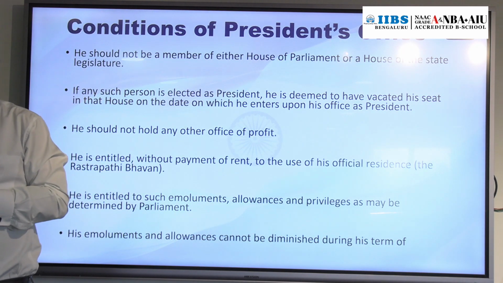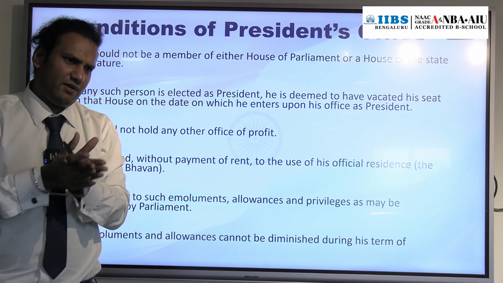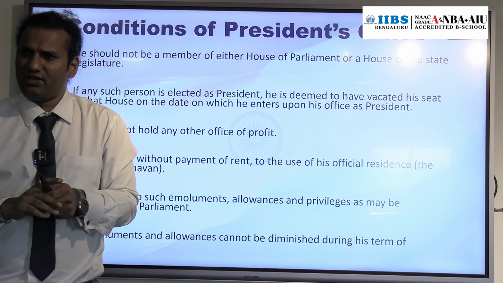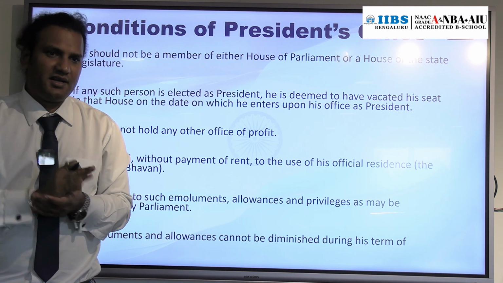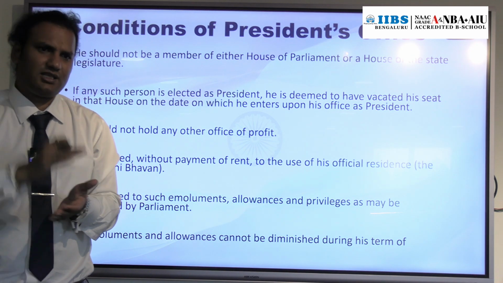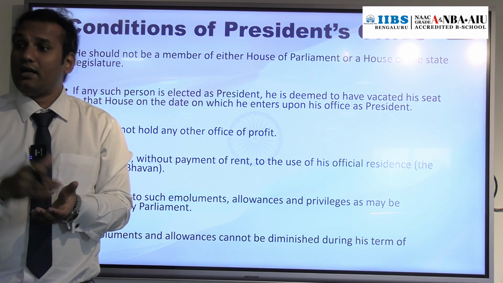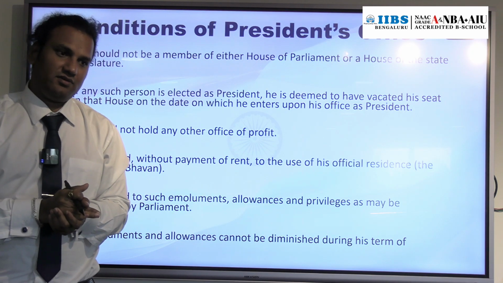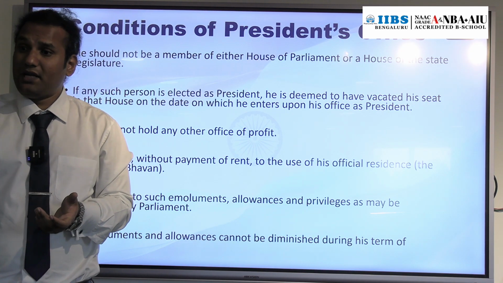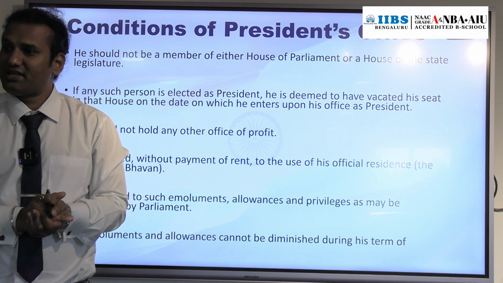Apart from that, consider a person whose tenure is over. Take an example: a person is elected President of India for 5 years, and after 5 years his tenure is over and he is not re-elected. That means he is an ex-president, who earlier held that post and has now retired. So that person is eligible to get a pension also. How much is the pension? 50% of the last drawn salary.